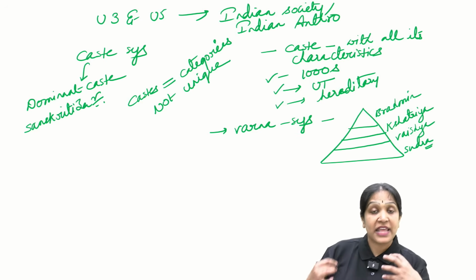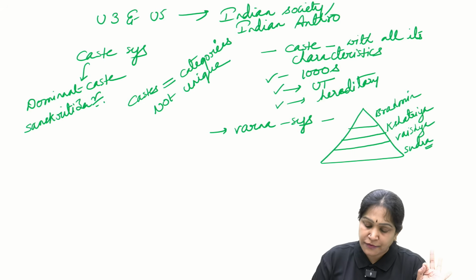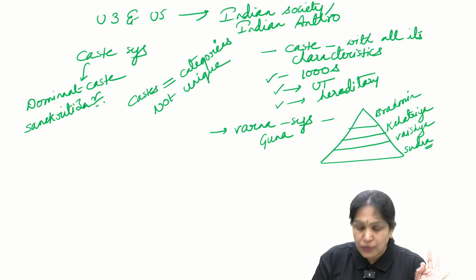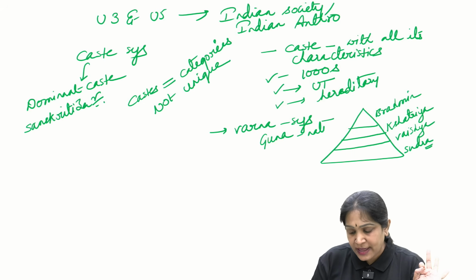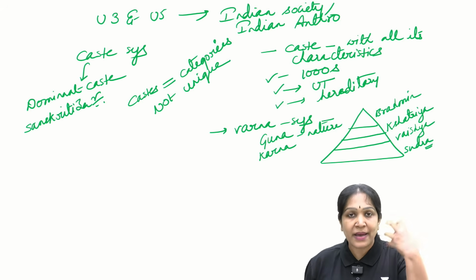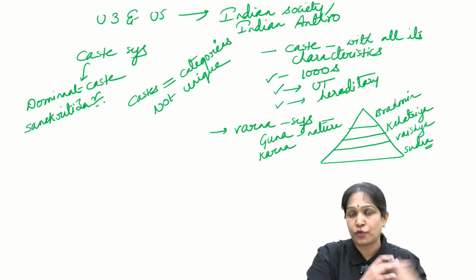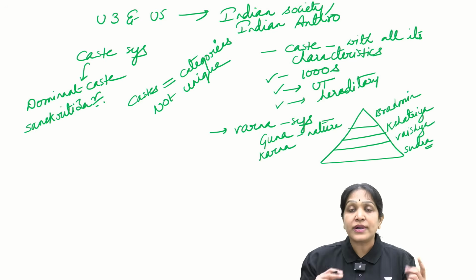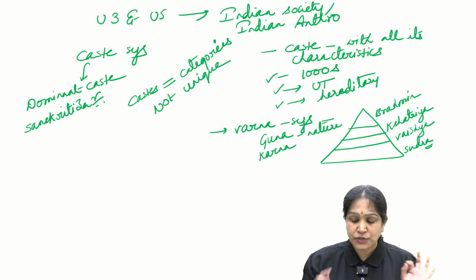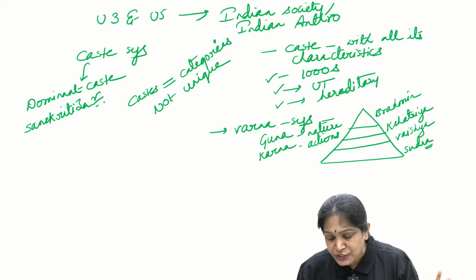I mean, we believe that God created the 4 Varnas based on what? Based on the Guna, that means your nature, and based on your karma. Chaturvarnam, 4 Varnas, Maya Srishtya, God created. God is saying that I created the 4 Varnas, Guna Karma Vibhagasa, that is based on the Guna and Karma. Karma means based on your actions.